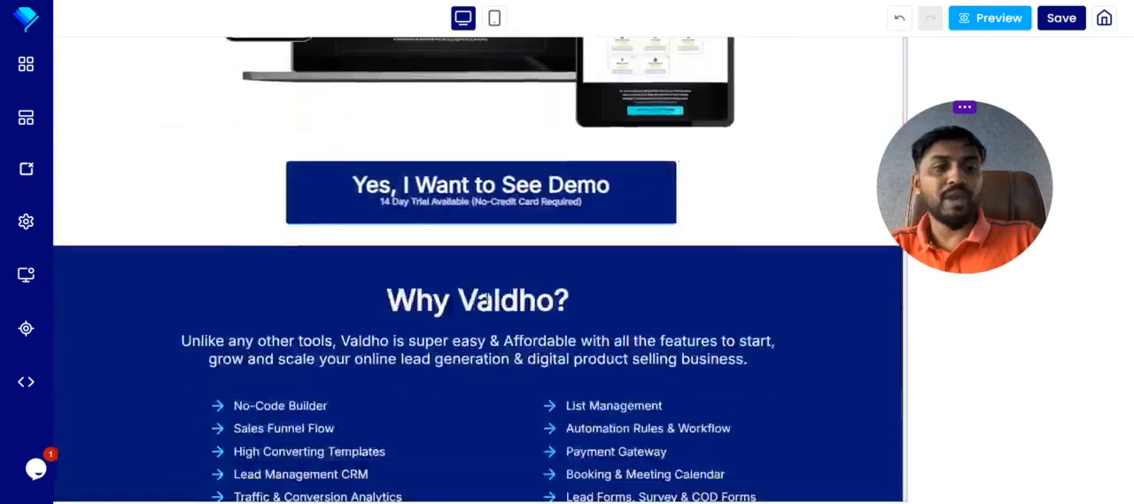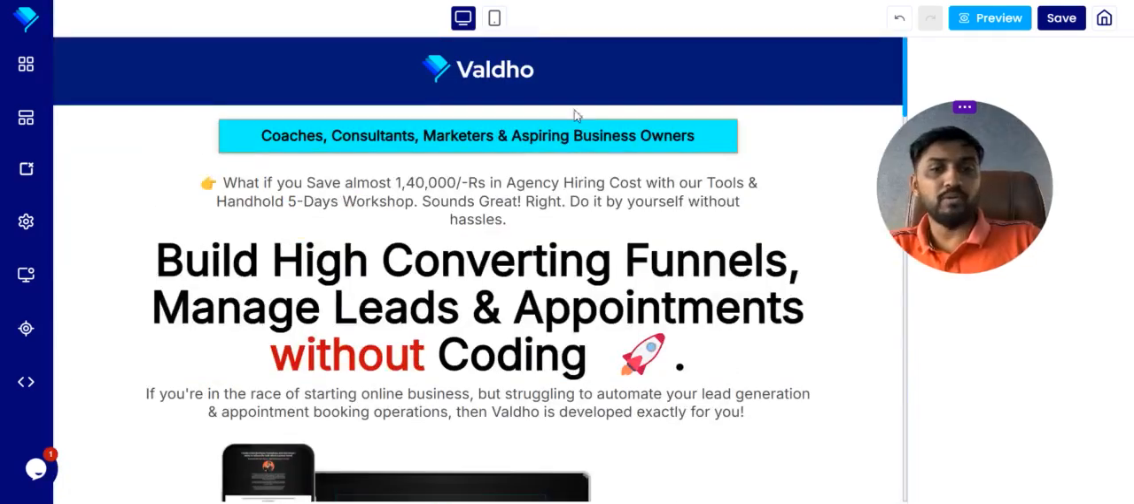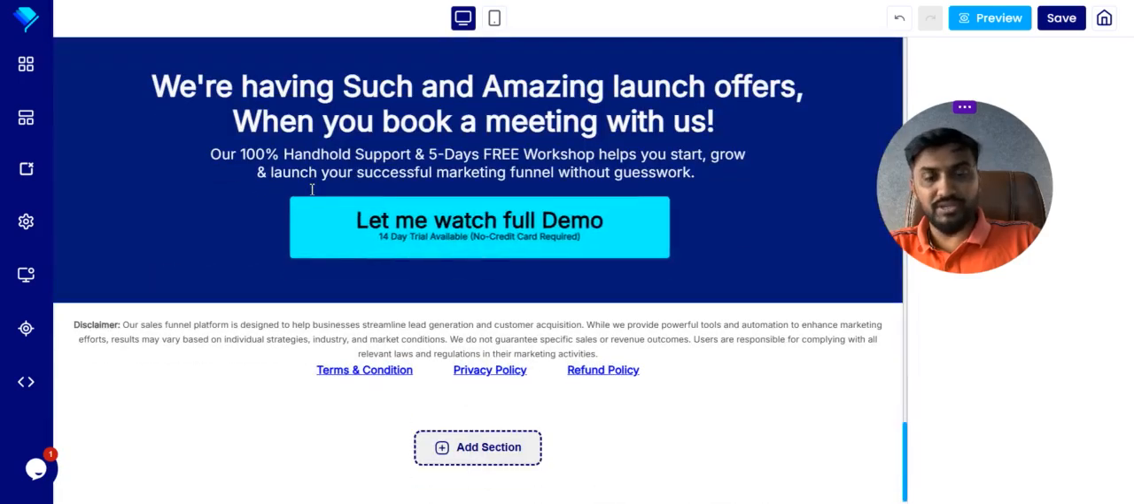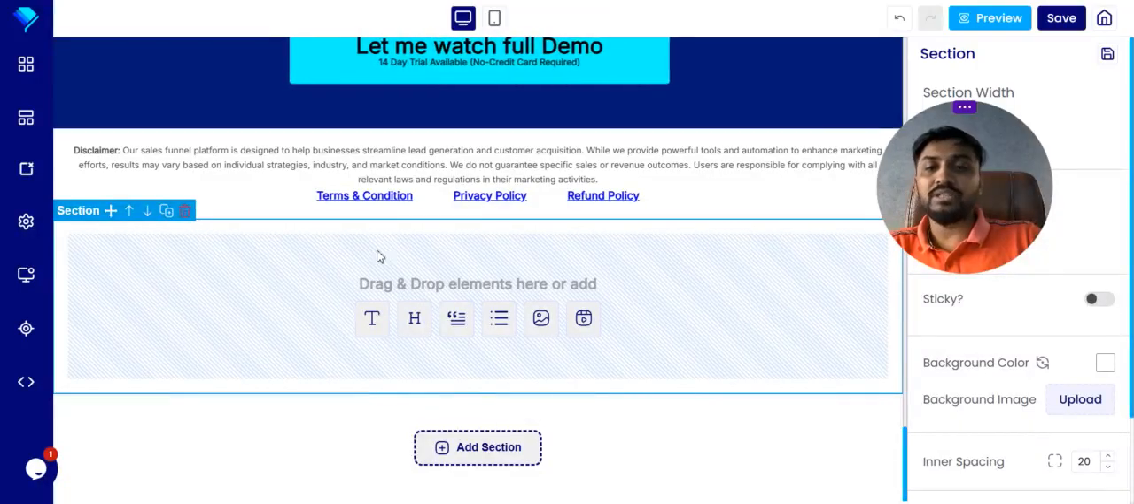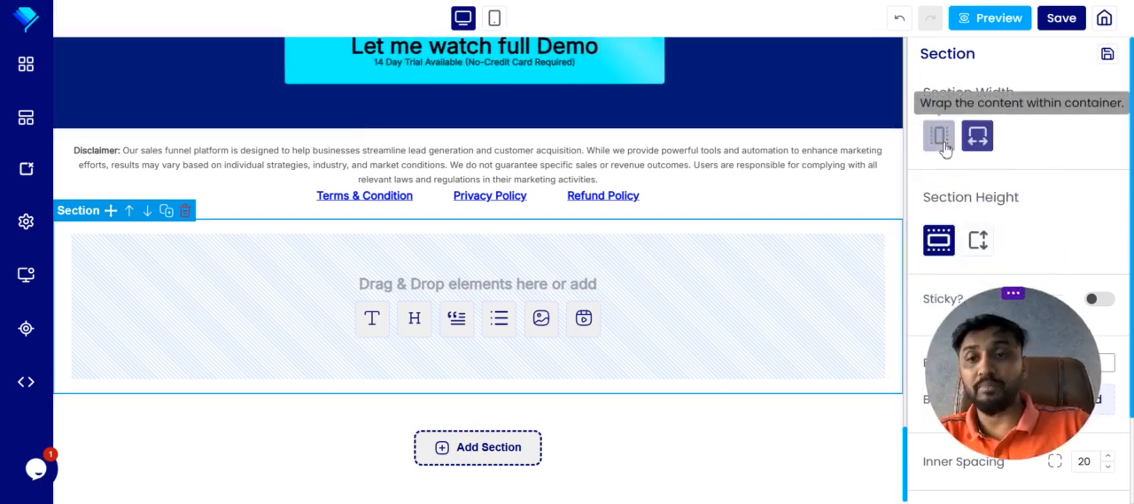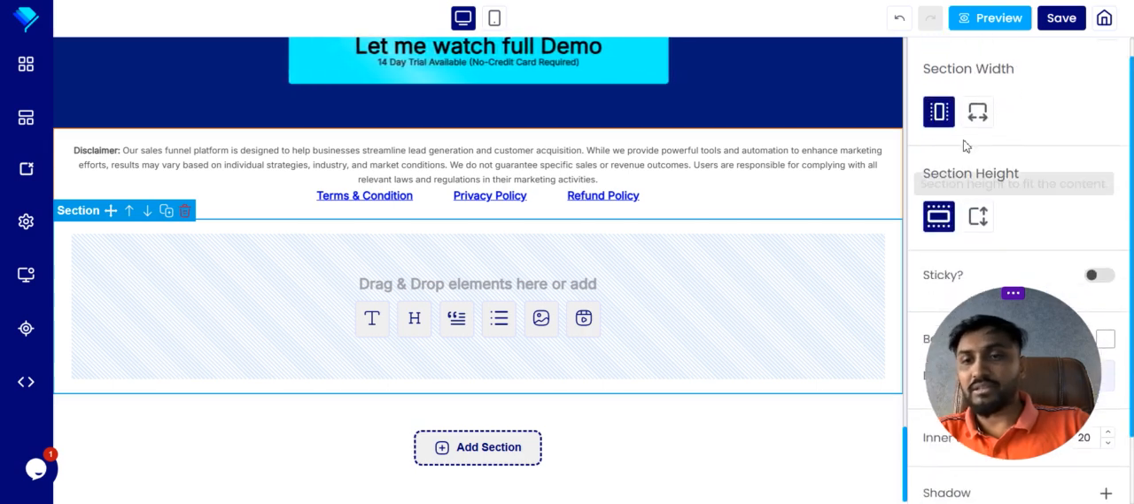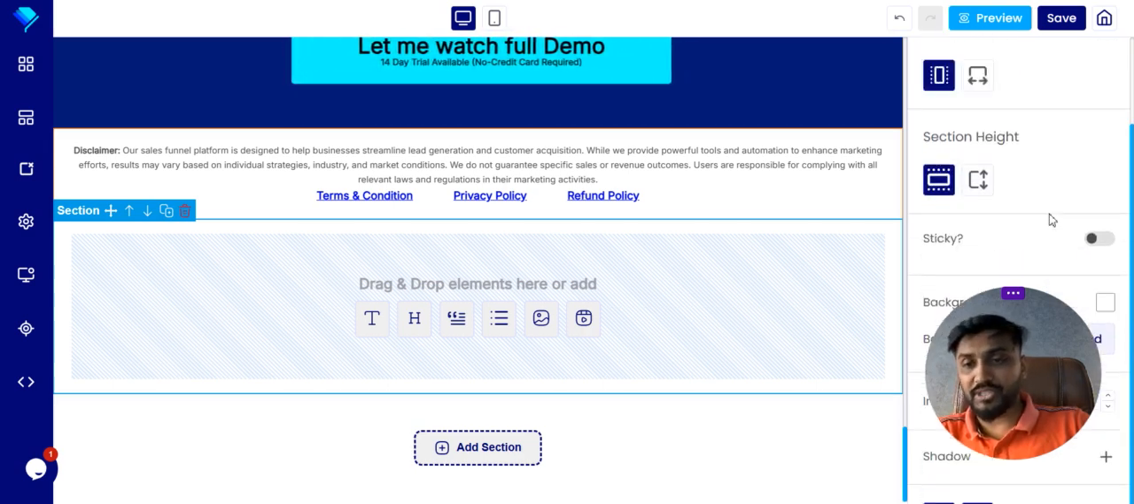Once you click on this edit page, you have a complete builder over here. And when you are here the first time, you will see a completely empty page. You have to click on this add section button. You will see this section, then you have to start building the page. When you add these sections, you will see these editing options on the right side.